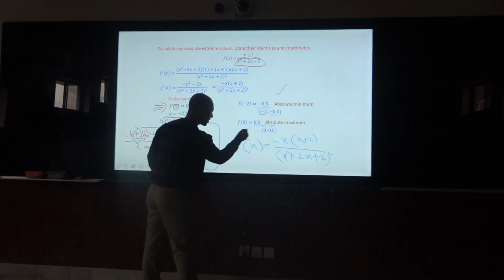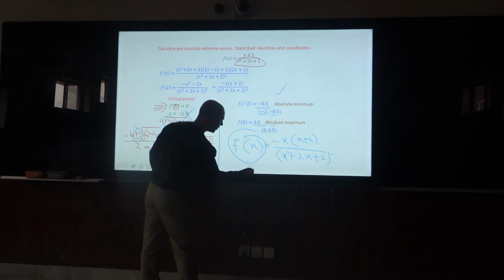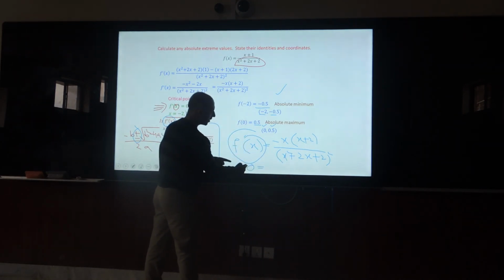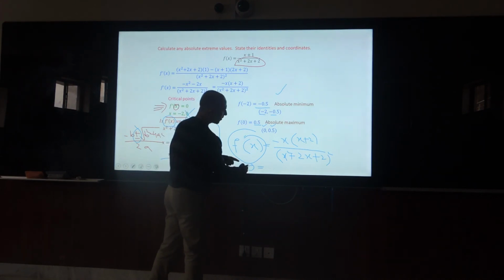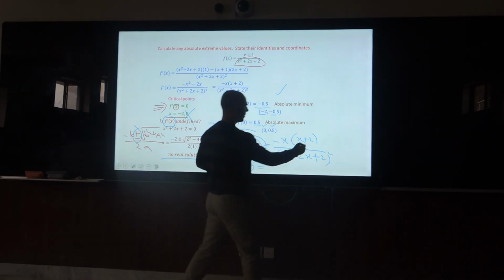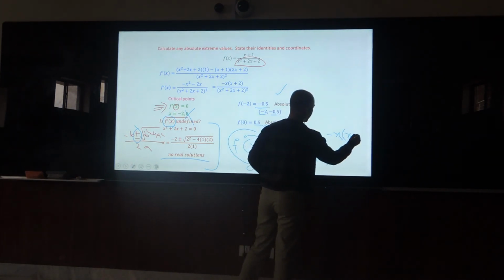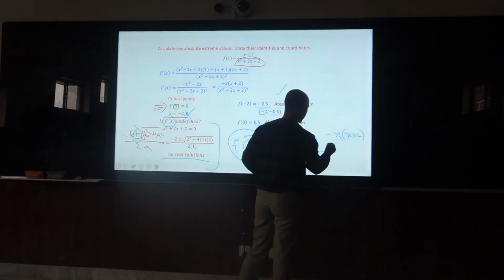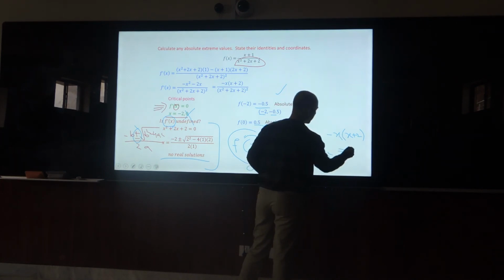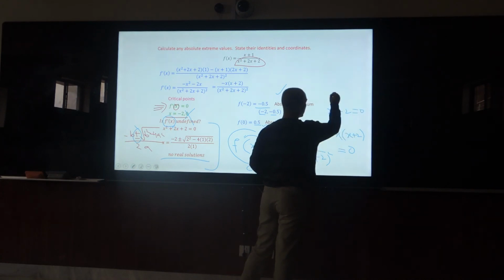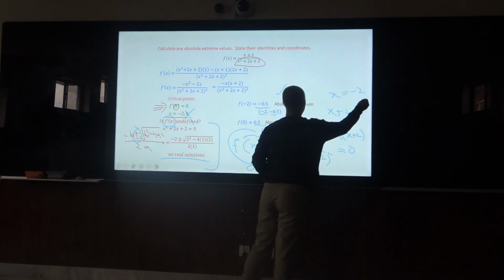See, if we consider this whole term becoming 0, this denominator, due to cross multiplication, will become 0, and what will we have? We will have minus x plus 2, and on the other side we will have 0. So we will have x plus 2 equal to 0, or you can say x equal to minus 2.